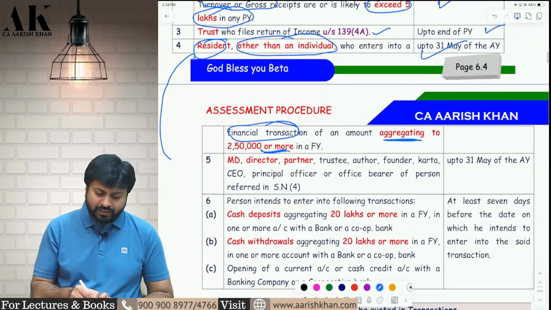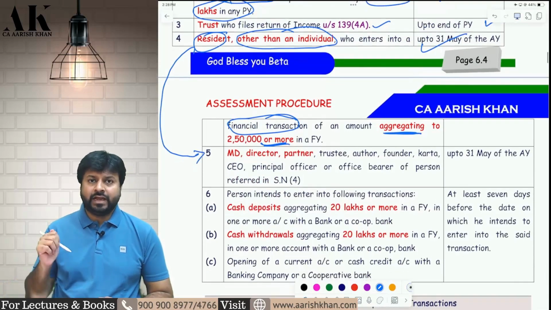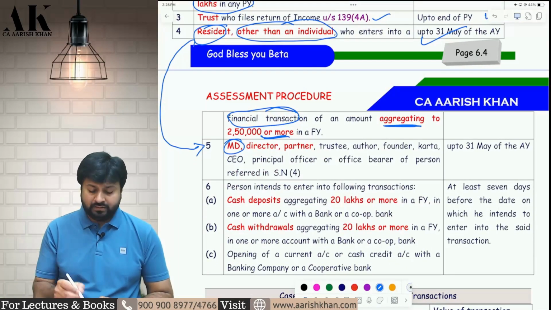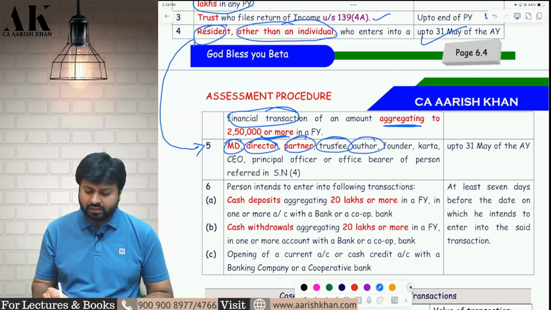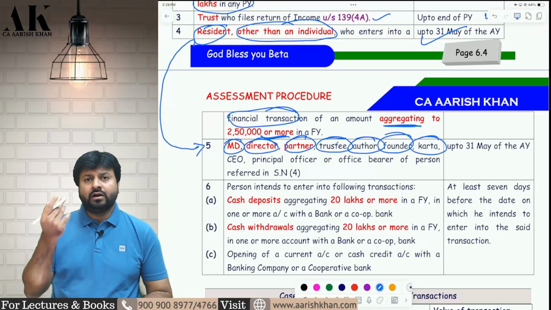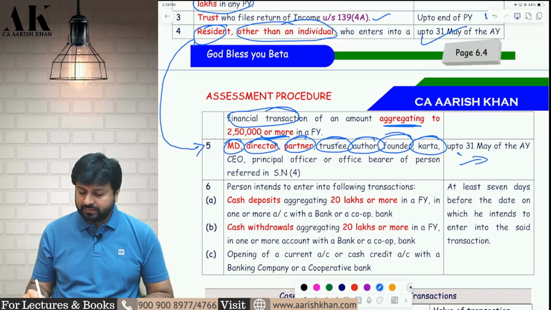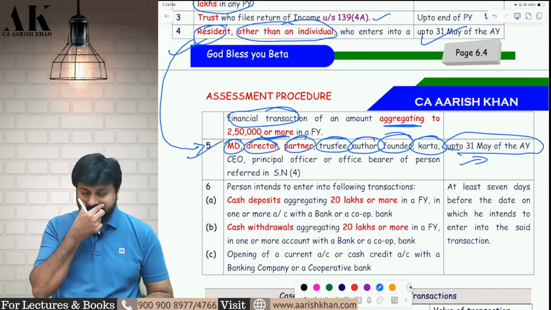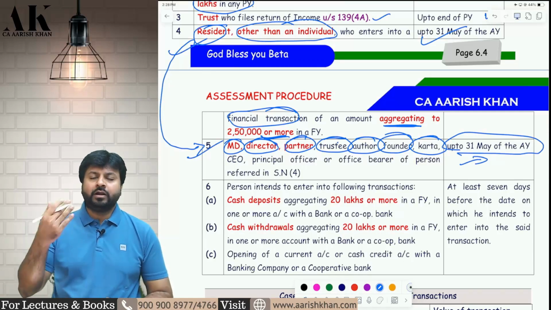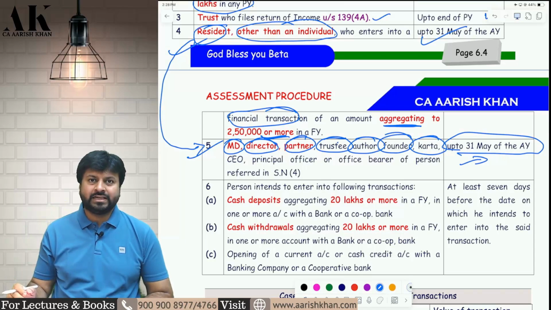Now all those people who are there, their respective caretaker, like MD of a company, director of a company, partner of a firm, trustee of a trust, author of a trust, founder of a trust, karta of an HUF, etc. All of them are also liable to file the application for PAN up to 31st May. So point number 4 and 5 are linked to each other. Point number 4 contains the entities who are resident other than individual. Point number 5 talks about the caretaker of the entities. Both of them are liable to file an application for PAN up to 31st May.